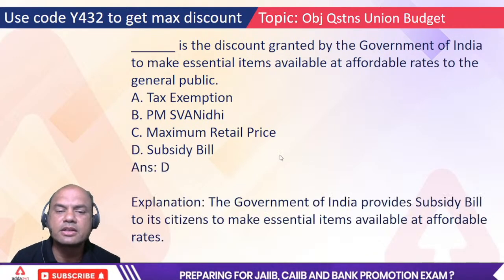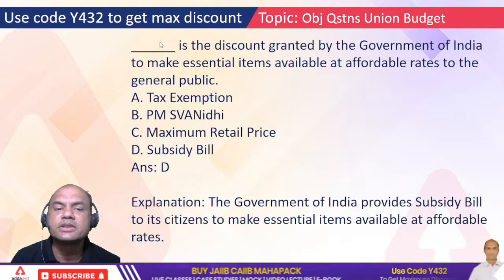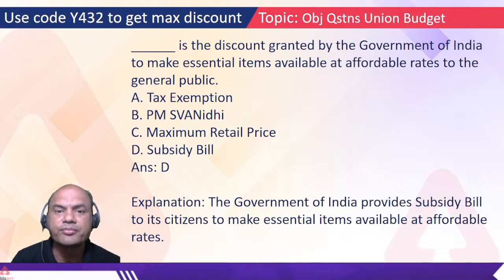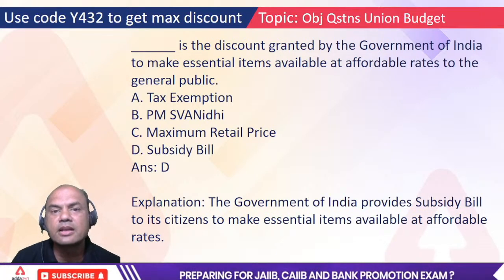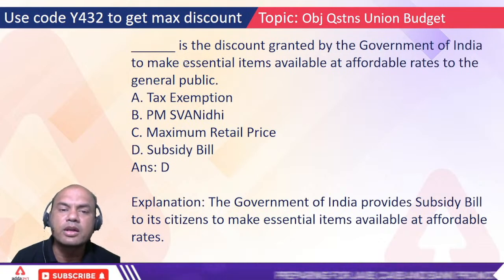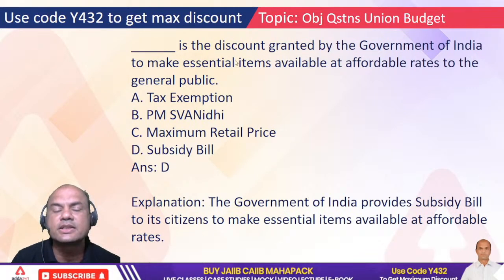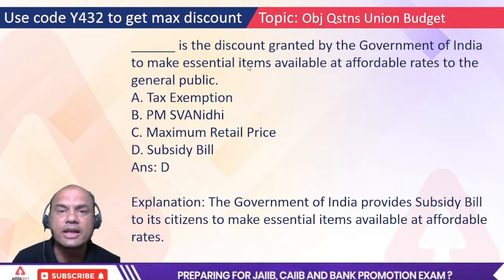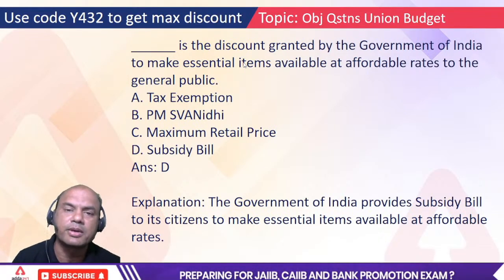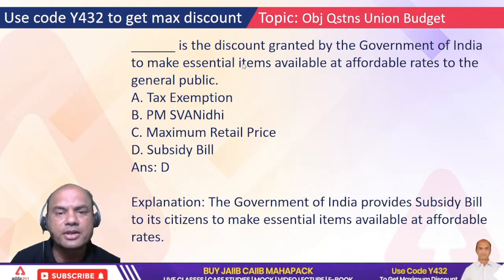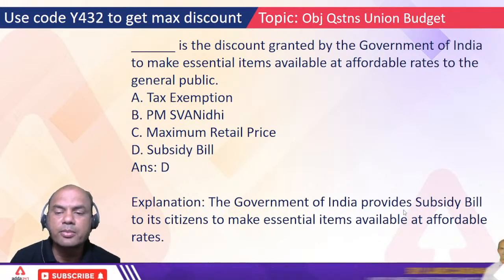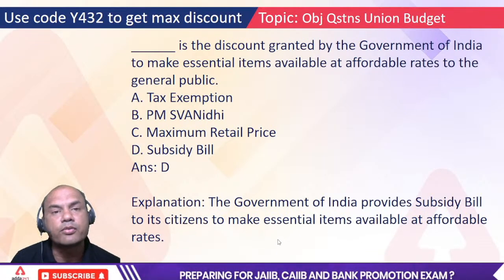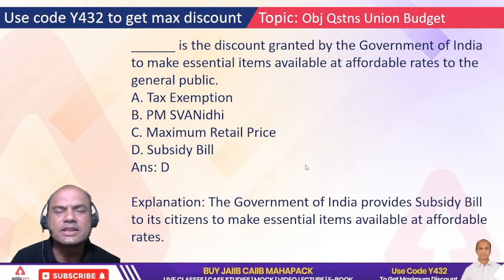The answer is D, subsidy bill. Correct? Because the subsidy bill is the grant given by the government. It's a separate part of the budget. It is a separate bill presented in the parliament to show what subsidies the government is giving on the essential items. Essential can be anything, not only staples. It can be a gas cylinder also. These are also a part of petrol, diesel subsidy bills. So the Government of India provides subsidy bill to its citizens to make essential items available at affordable rates. Basically, giving subsidy.